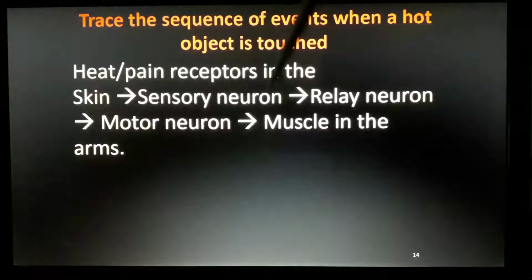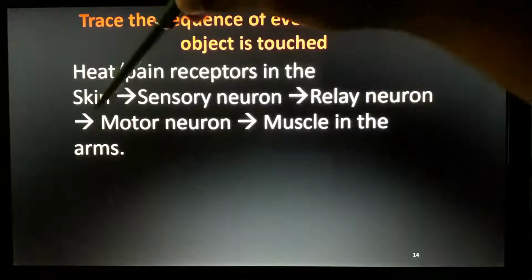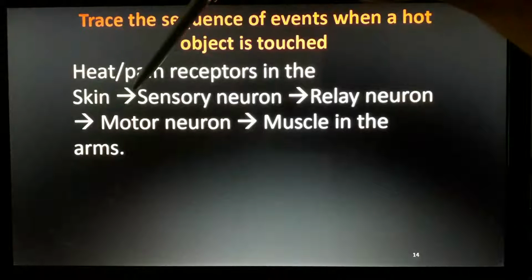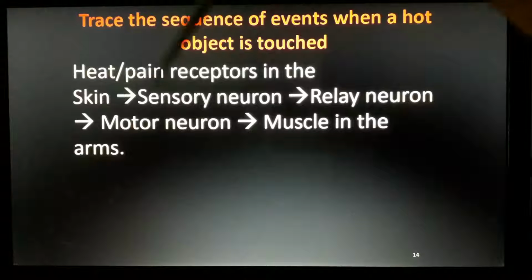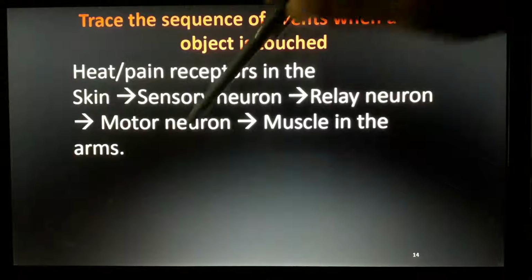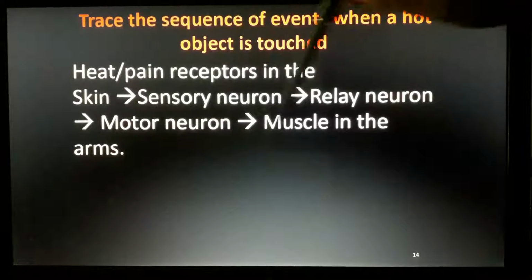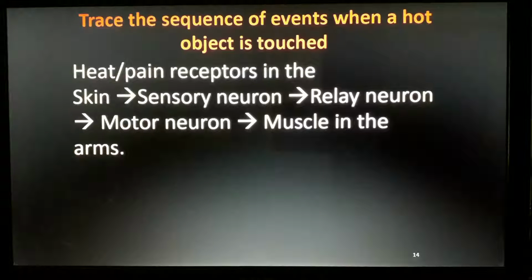Skin means receptor. It gives the message to the sensory neuron. The sensory neuron takes the message from the receptor to the relay neuron. The relay neuron connects the sensory neuron to the motor neuron. The motor neuron takes signals from the spinal cord to the muscles in the arm.